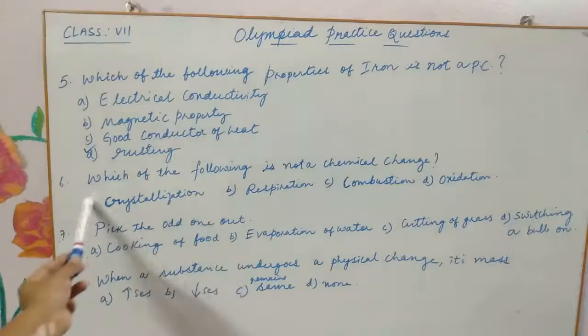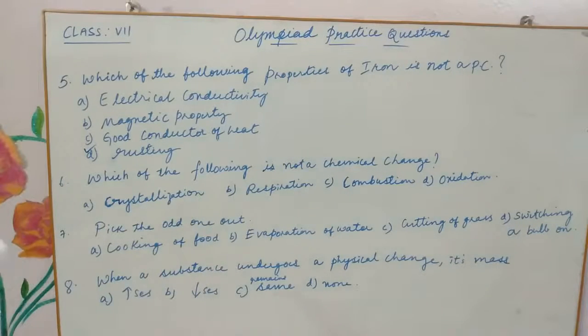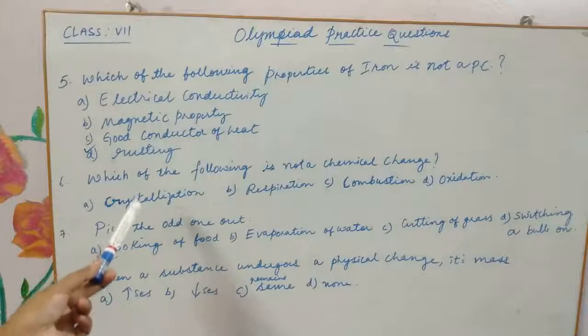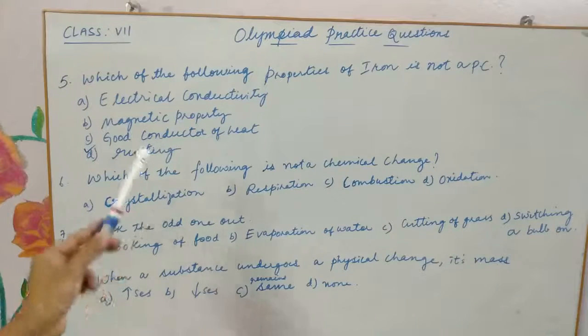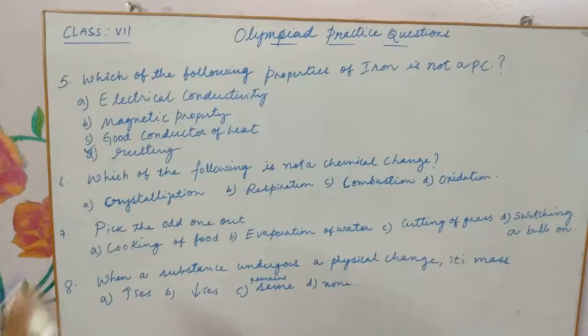Whereas crystallization, here you don't get any new substance formed, it is just a purification. A pure substance can be obtained by crystallization. So A should be the right option.